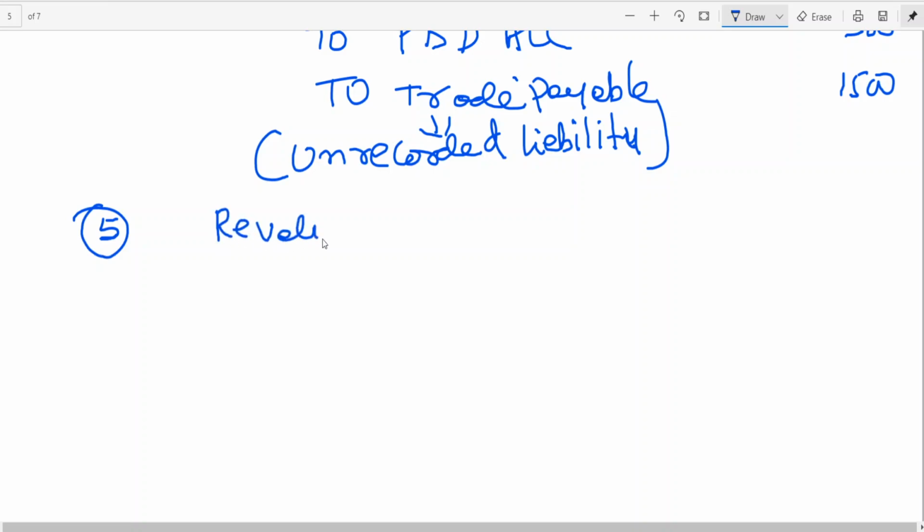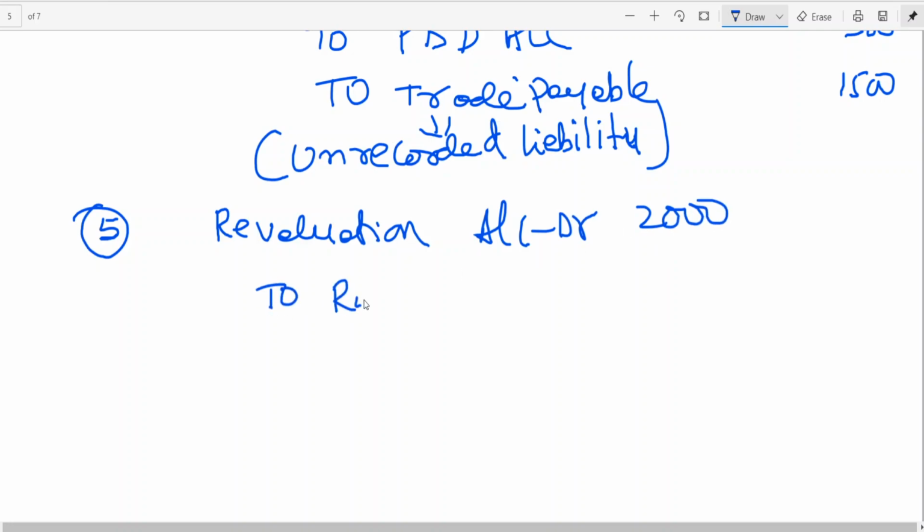So the entry is revaluation account debit to old partners, Ram's capital. 2000 into old ratio, 3:2, 3 by 5. 5 fours are 20, 4 threes are 12, so 1200. Is this clear?